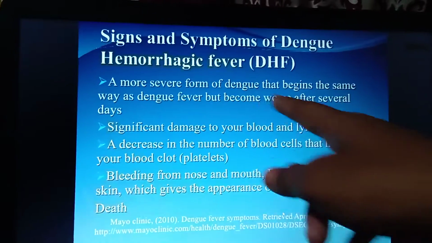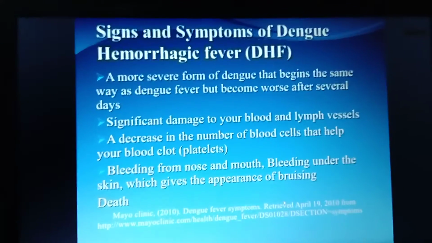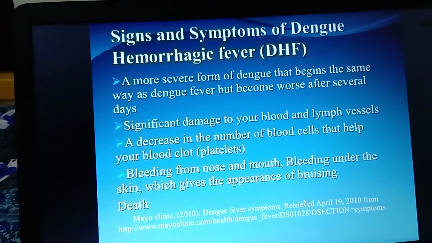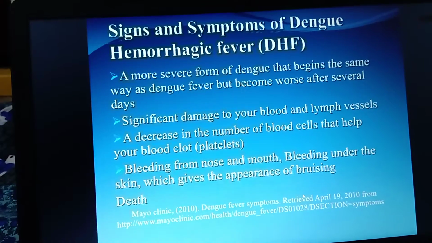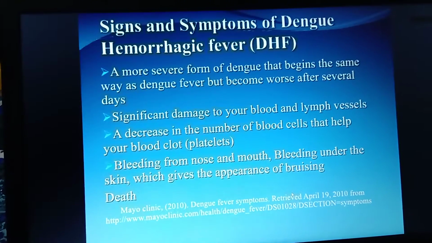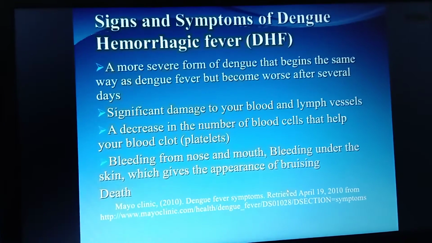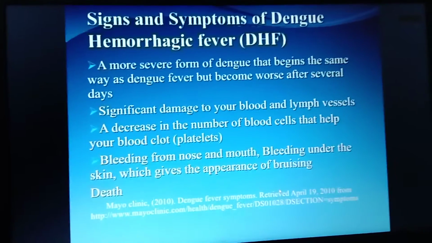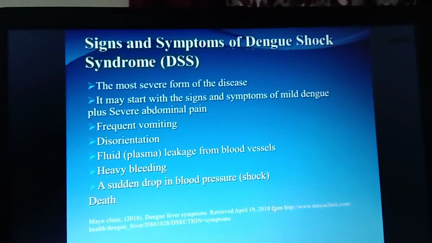Okay, so this one is dengue hemorrhagic fever. In this form, the number of platelets, the blood cells, decreases, with bleeding from the nose and mouth, and bleeding under the skin. It causes hemorrhage over the body surfaces, and if the person affected with dengue hemorrhagic fever is not cared for in later days, it may lead to death. That is how severe dengue fever is.